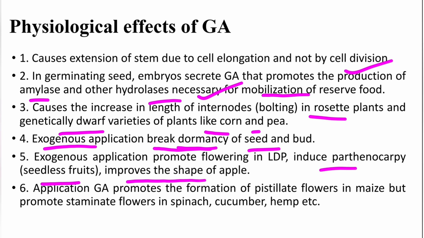It improves the shape of apple and different fruits. Application of gibberellic acid promotes the formation of pistillate flowers in maize but promotes staminate flowers in spinach, cucumber and hemp. So it varies whether it supports male or female flower development, but generally it supports the development of male flowers, unlike auxin which supports female flower development.